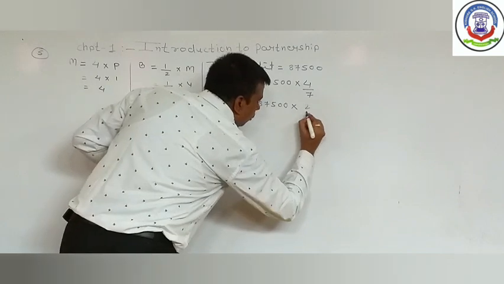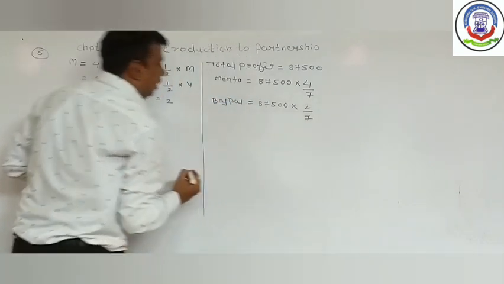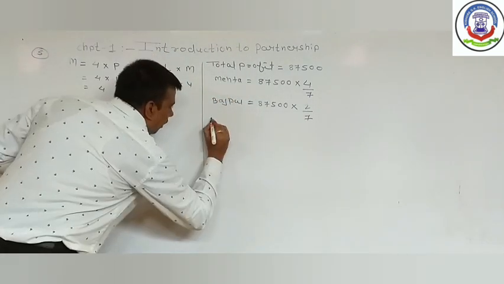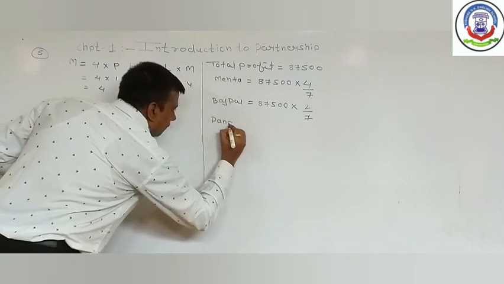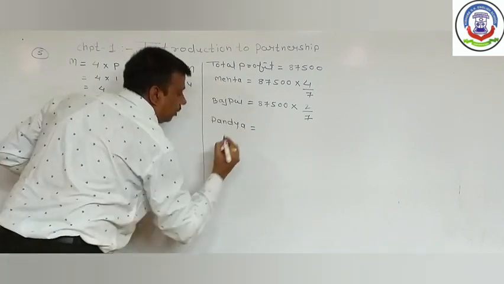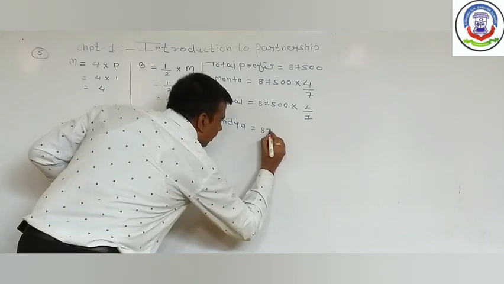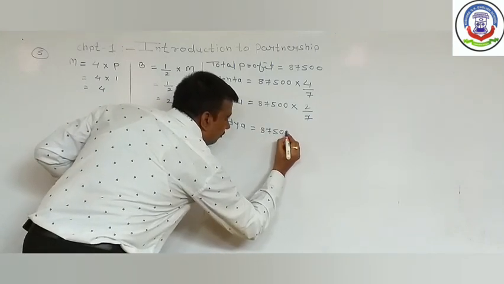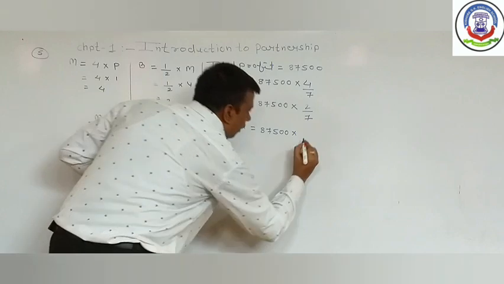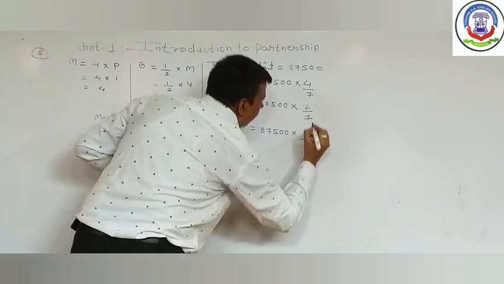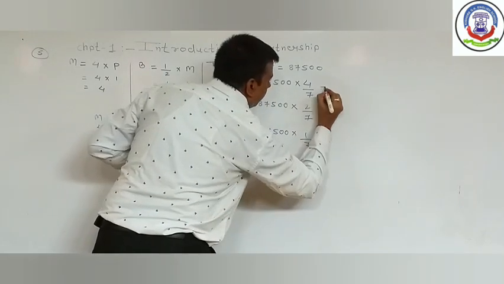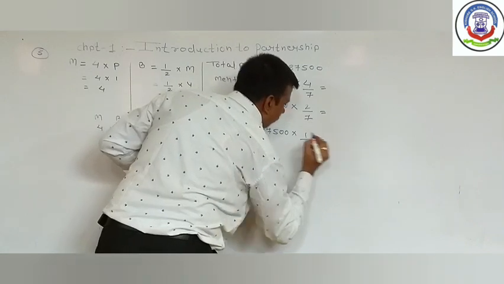It means 2 by 7. And the third partner is Pandya: 87,500 rupees multiplied by 1 by 7.